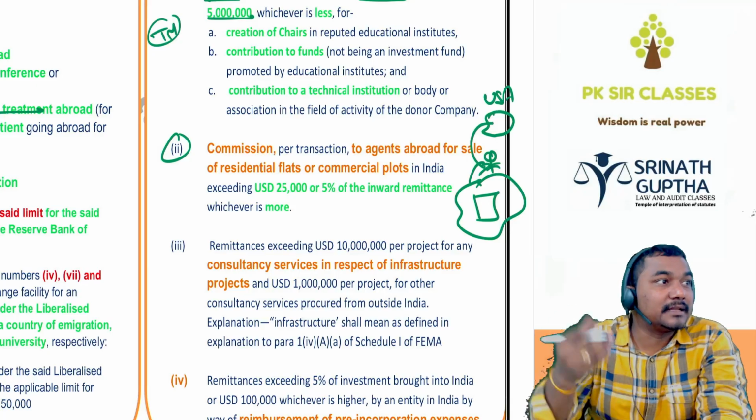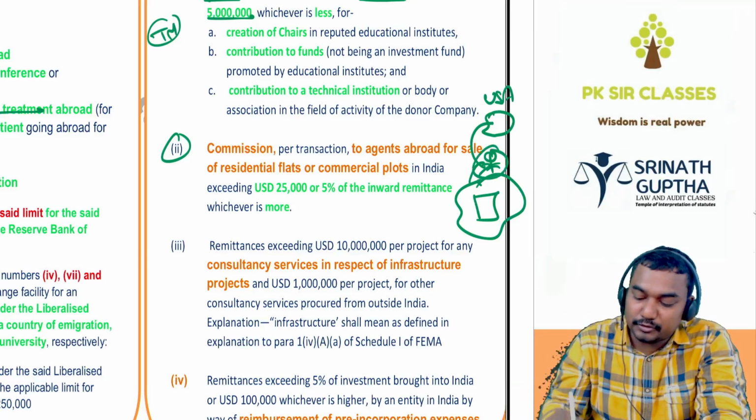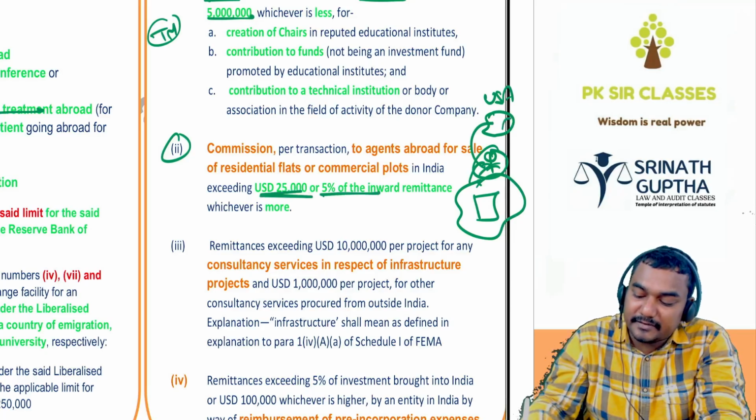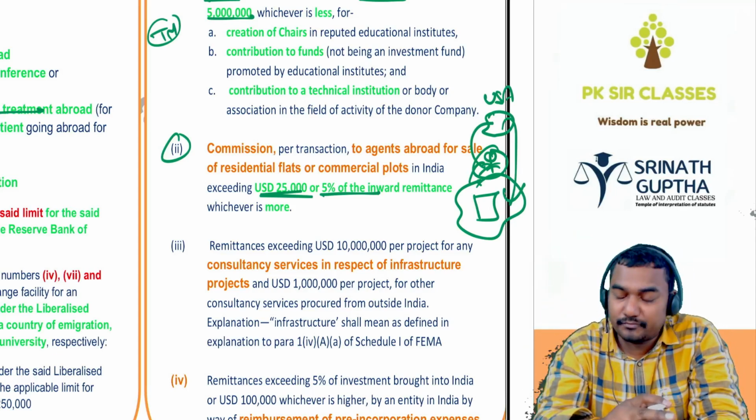So he is trying to sell the plots in India. So we can pay commission to this guy. It should not exceed US dollars 25,000 or 5% of the investment in India. If it exceeds, we should take the permission of the Reserve Bank of India.